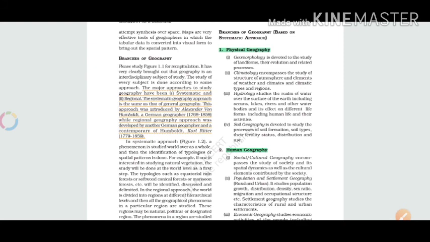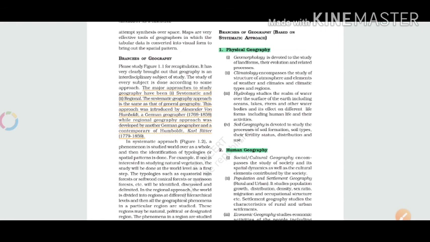The major approaches to study geography have been systematic and regional. These are the two points given here.